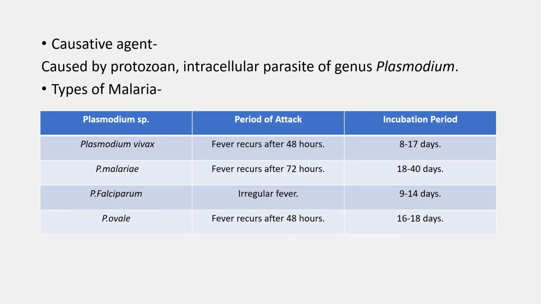The causative agent of malaria is a protozoan, intracellular parasite of the genus Plasmodium. Types of malaria: four species of Plasmodium cause four main types of malaria in humans. These are Plasmodium vivax, Plasmodium malariae, Plasmodium falciparum, and Plasmodium ovale.